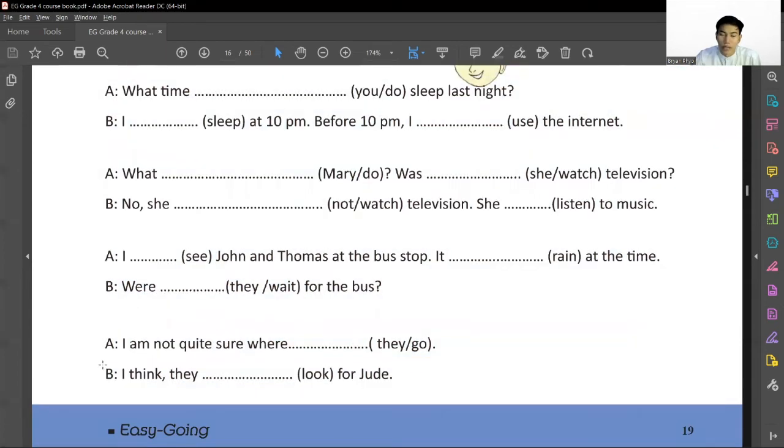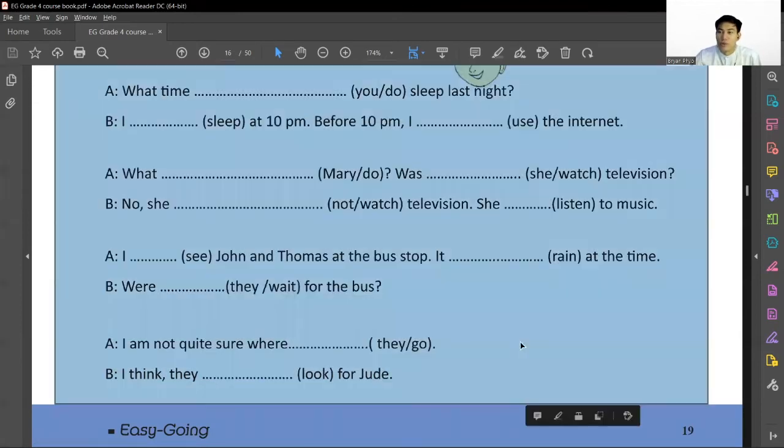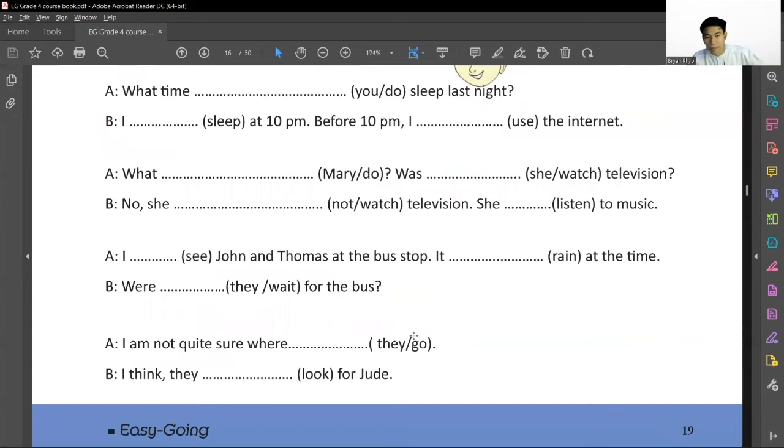So the answer, another one is, I think they were looking for Jude. So these two sentences should be written in past continuous form.